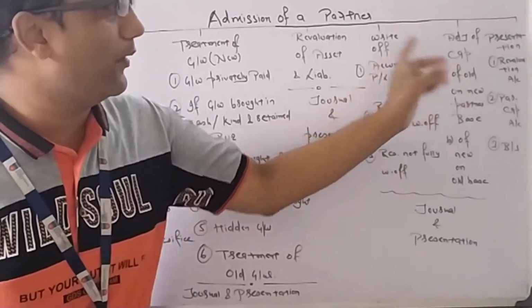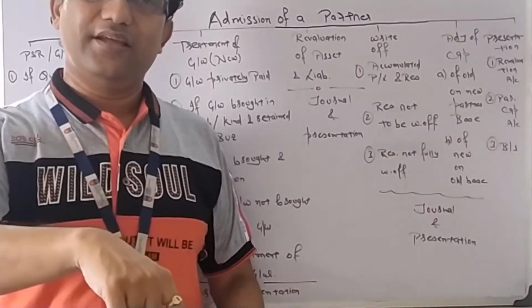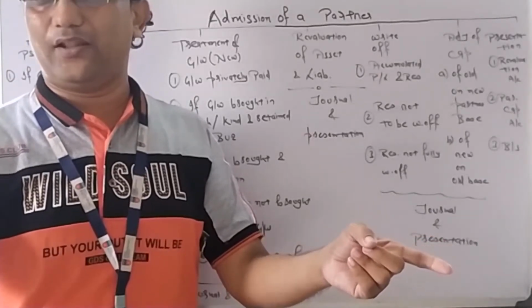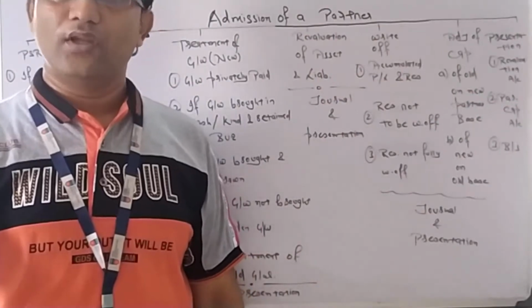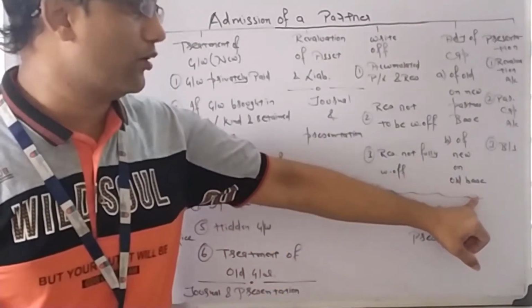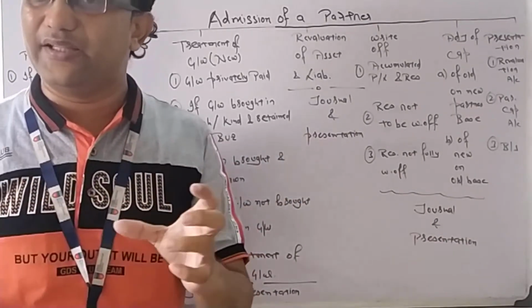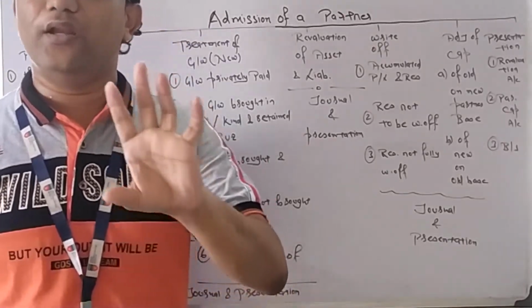So adjustment of capital on old or new partners' base. If old partners want to change their capital, then we will take new partners' capital as base. It will be given in the question and we will calculate old partners' capital. And the reverse: calculation of new partners' capital on old base. New partners' capital needs to be calculated, which is missing in the question, by taking old partners' capital as base. We will learn how to calculate.